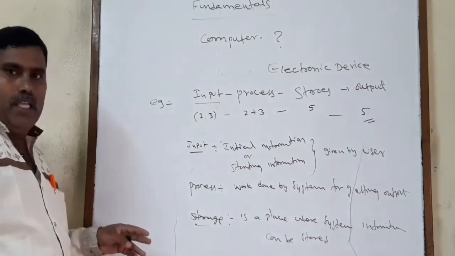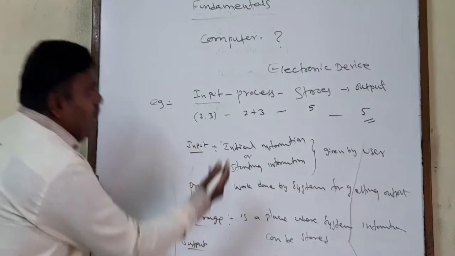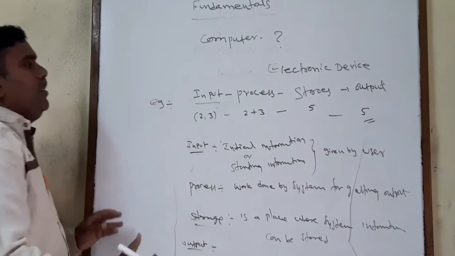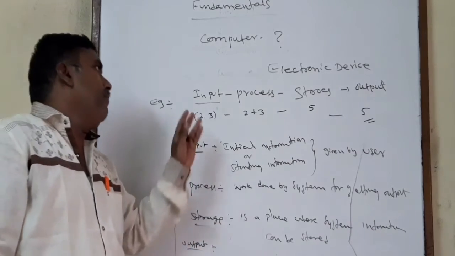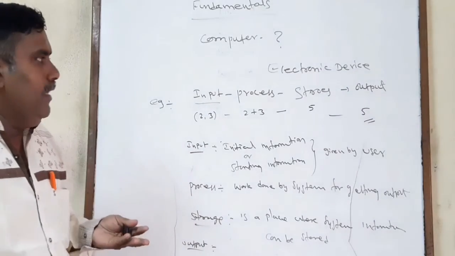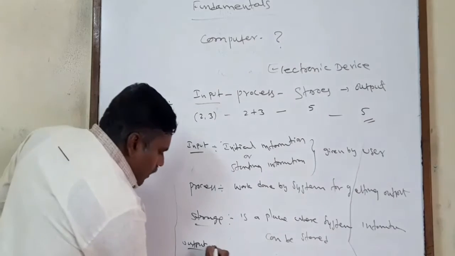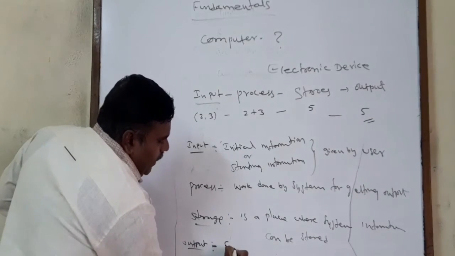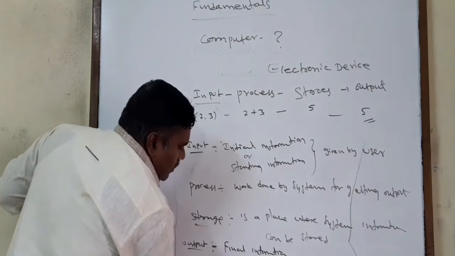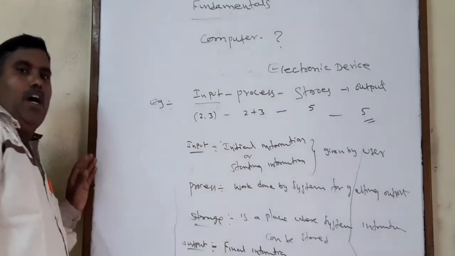And the next thing is output. So what does output mean? According to this electronic device or computer, output is nothing but what we finally get from this input and process. Whatever information we are able to get can be treated as output. So output is the final information, or we can say the result.